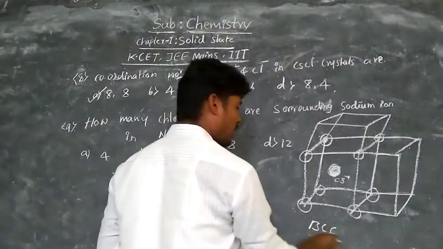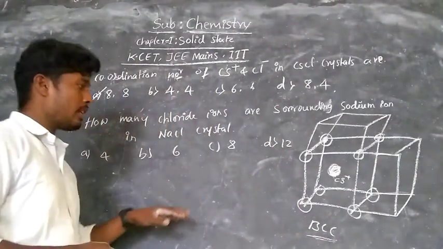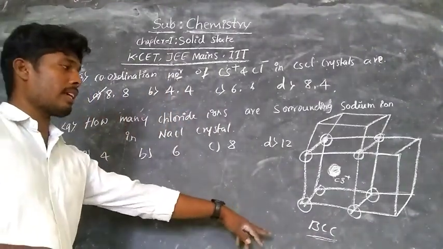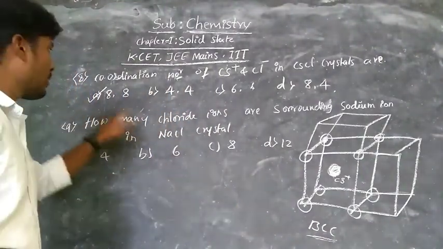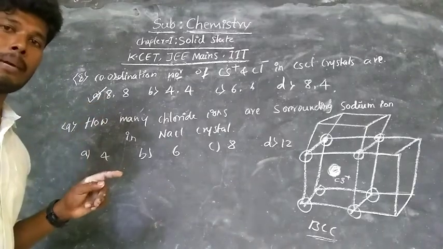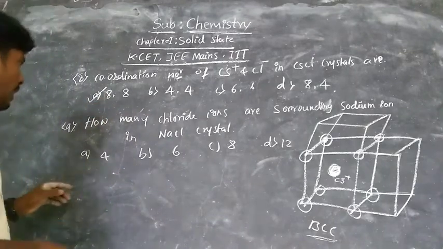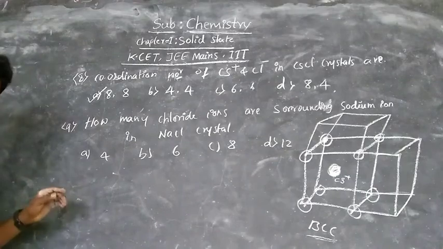Remember, in coordination number of a crystal, which is the best example for BCC, that having the coordination number 8, 8. Okay. Now, similarly observe the next question.